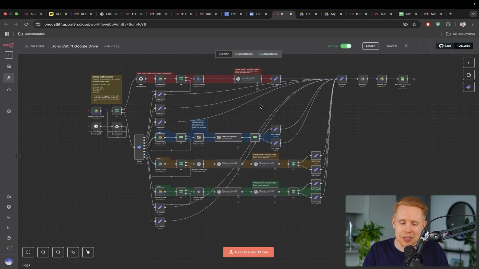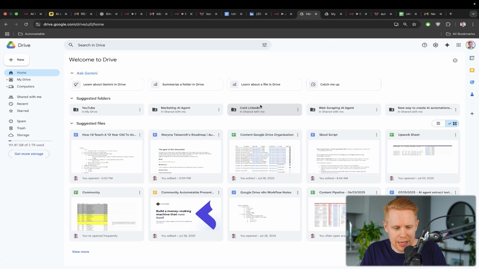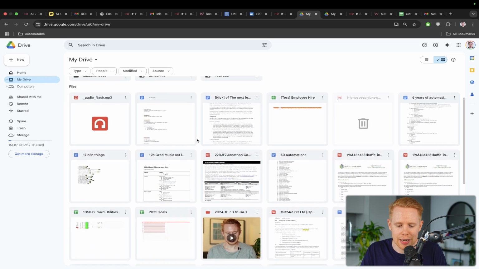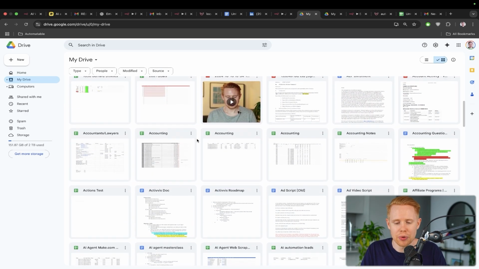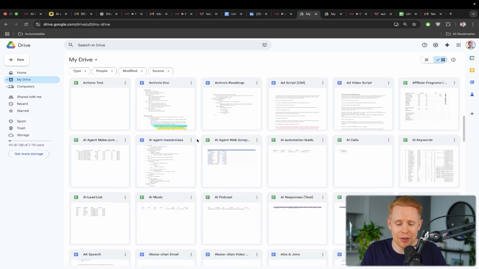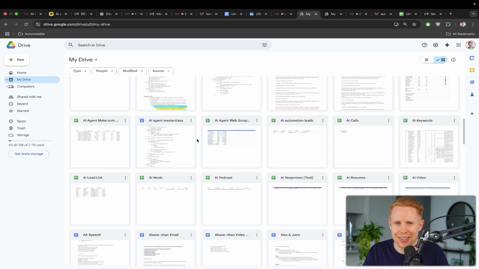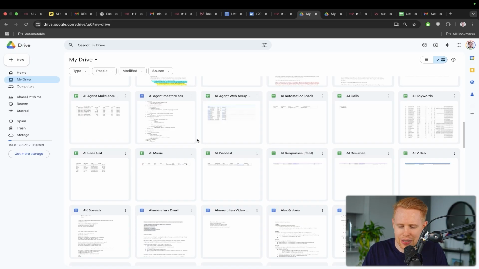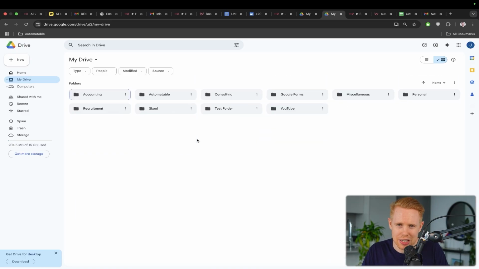Another example could be something that looks like this, which looks a bit scary. It's not actually as complicated as it looks, but what this does is it automatically organizes your entire Google Drive. So imagine coming into your Google Drive and instead of having everything disorganized and all over the place and you trying to find all of these files that ultimately are just either hidden or you didn't name them properly so you can't find them, and it's just messy and disorganized and it kind of gives you anxiety even looking at it, you could have an automation that just cleans it up so that it's all nicely organized in all the folders that you're already using.